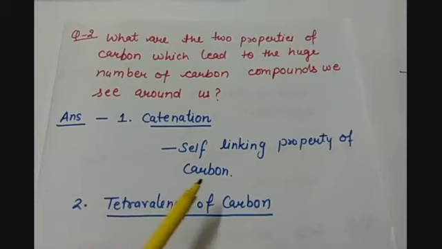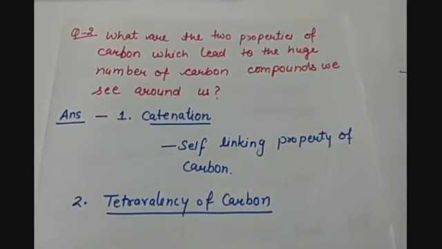Why is this property there with carbon? Because of its small size and its unique electronic configuration. Second is its tetravalency, the tetravalent nature of carbon. That tells us that carbon is capable of making 4 covalent bonds with other atoms. They can be carbon or they can be some other atom, to obtain a stable configuration. So you write both these properties in detail in your answers.